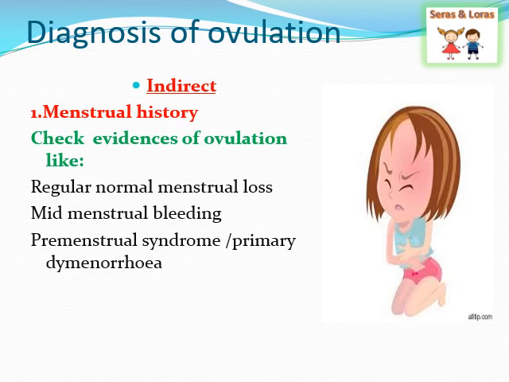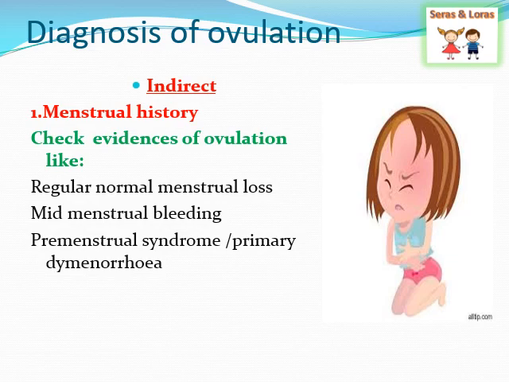From this slide, we are seeing the diagnosis of ovulation. It is mainly of two types, that is indirect and direct. First, we are seeing the indirect. Under that, the first one is the menstrual history. Check the evidence of ovulation, like regular normal menstruation. We need to ask whether she has normal menstruation every month, what the total number of days of menstruation is, and what the amount of blood loss is.